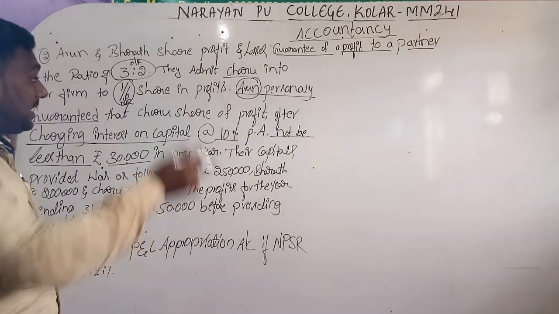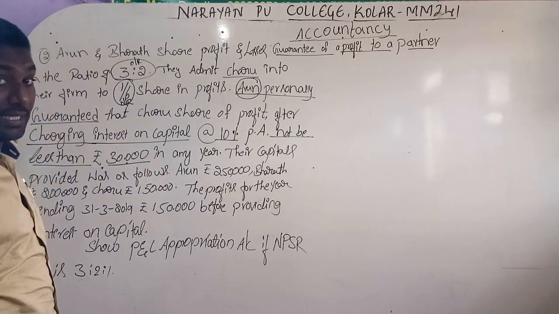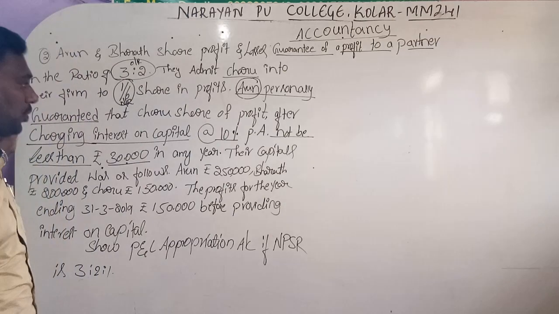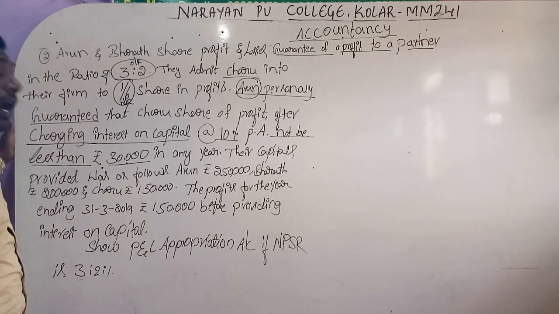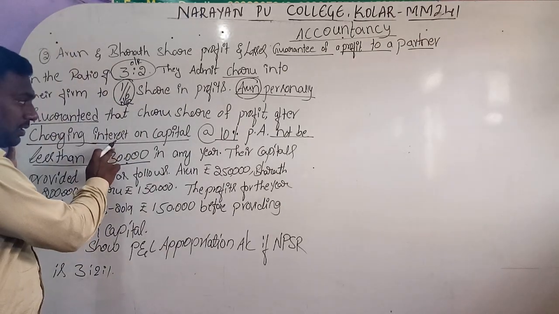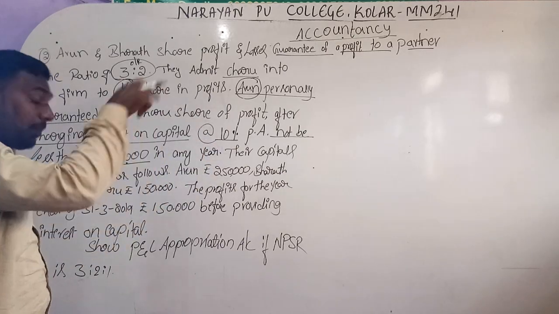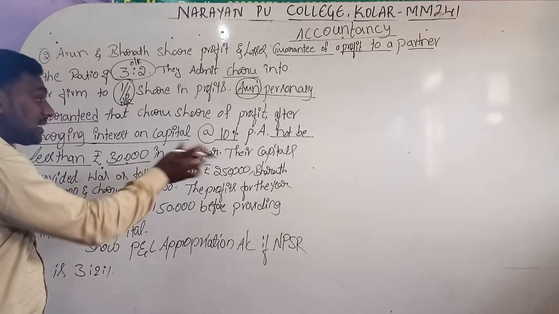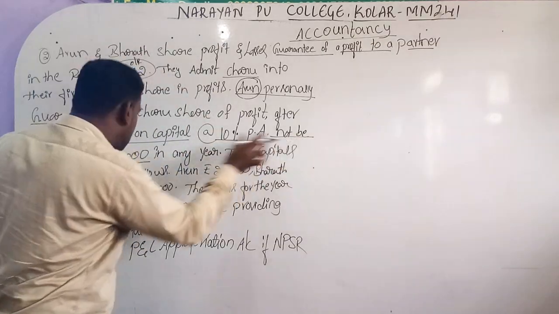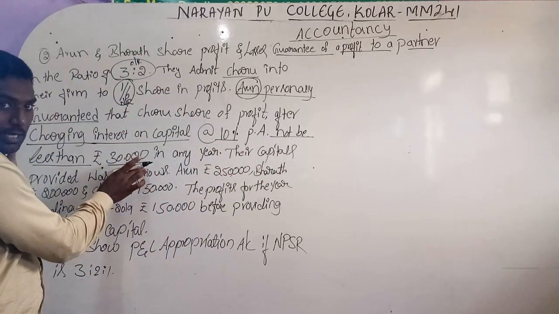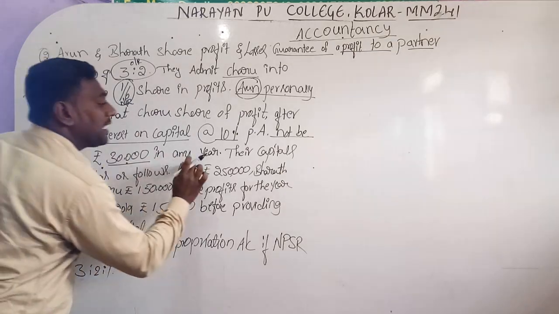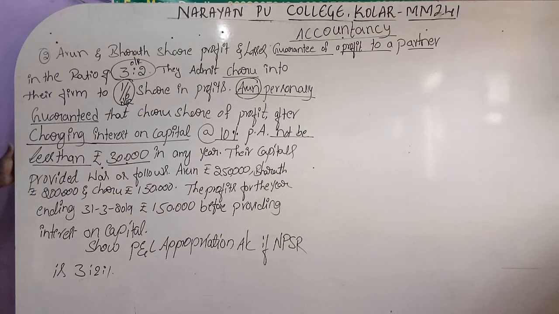Not two persons, a single person promised another person that after paying the interest on their capitals, the remaining profit he gets, his share will not be less than rupees 30,000. That means the guaranteed amount is 30,000 in any year.